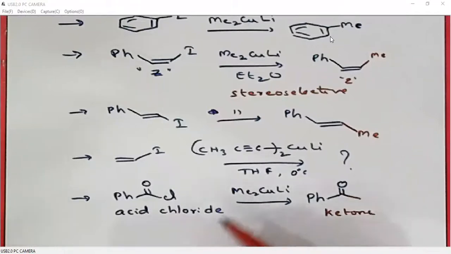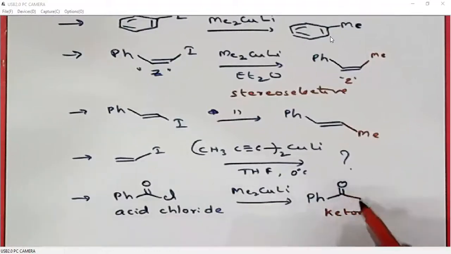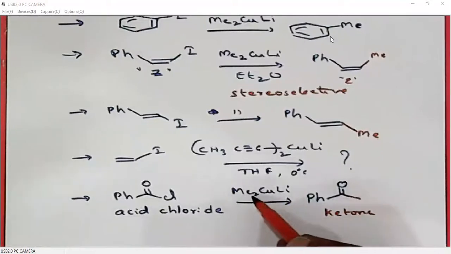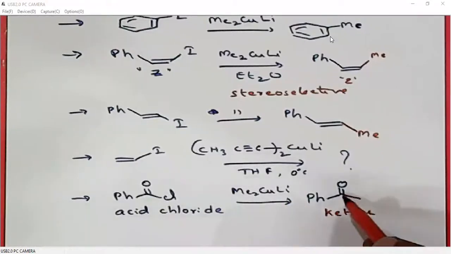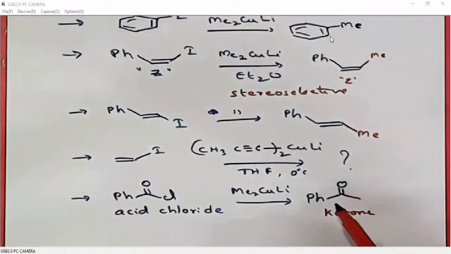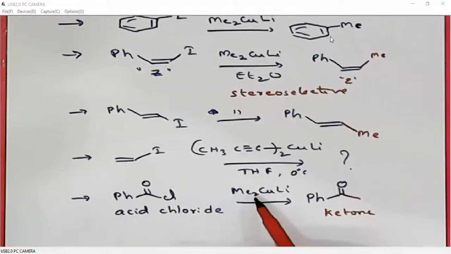Whereas if you want to do the same reaction with Grignard reagent or alkyl lithium reagent, they are strong nucleophiles, so the reaction will not stop here. The reaction will go further and one more equivalent of either Grignard reagent or alkyl lithium will add here, so that we will end up with a tertiary alcohol. But copper reagents are soft nucleophiles. That means they are not that strong, so they cannot react with the ketone. So the reaction stops at the ketone stage itself.